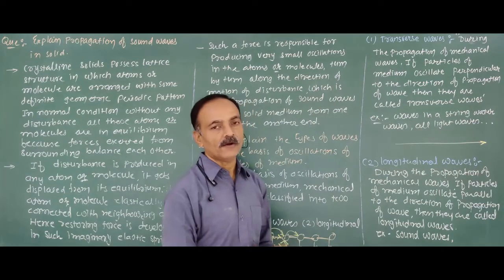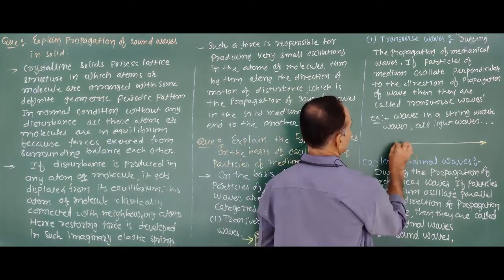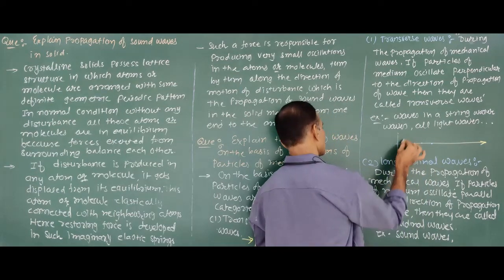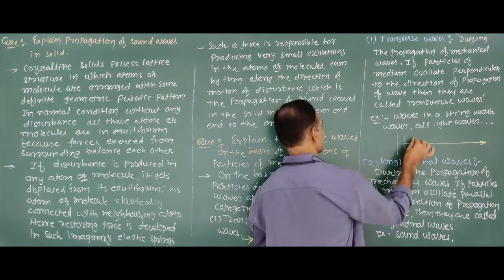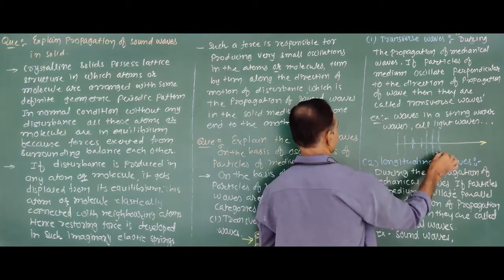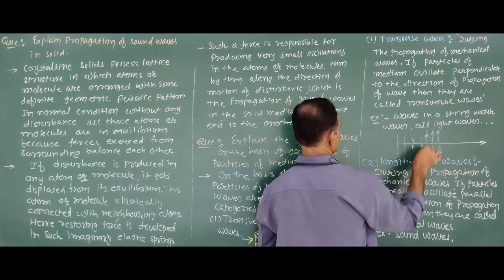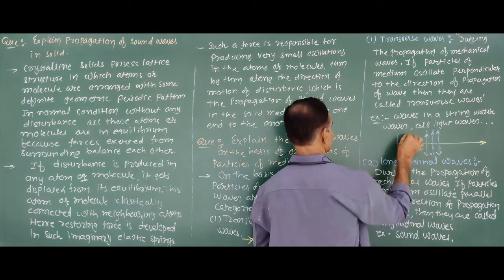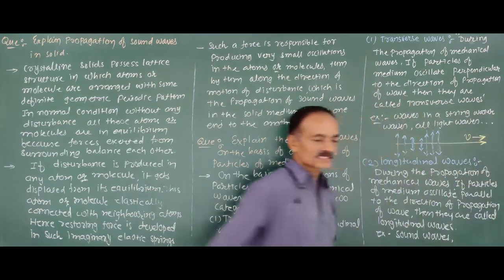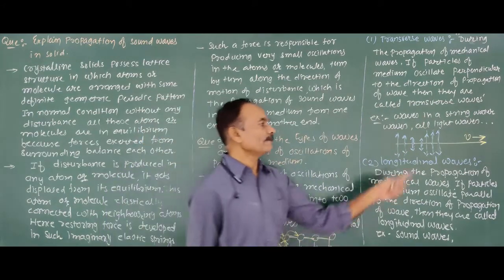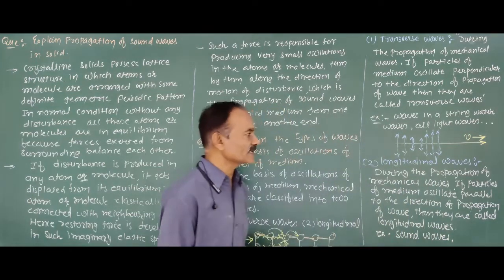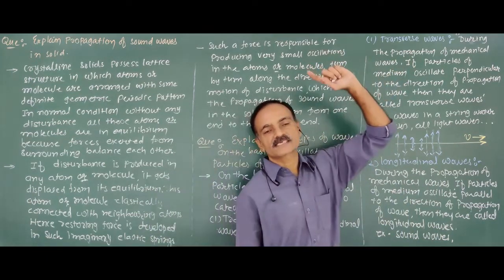During the propagation, if the particles of the medium oscillate perpendicular to the direction of propagation, in this manner, that is the direction of motion of a wave. And if the particles of the medium oscillate perpendicular to the direction of propagation of the wave, such waves are known as the transverse wave.